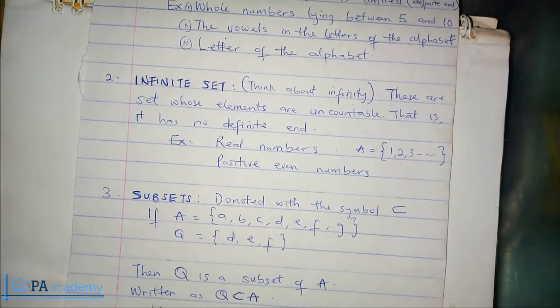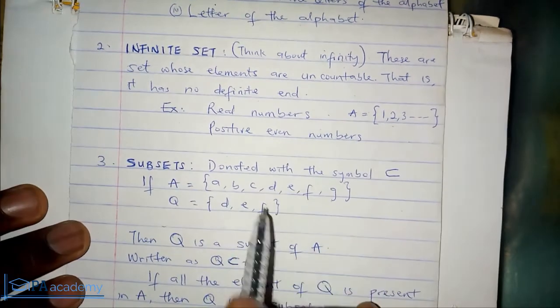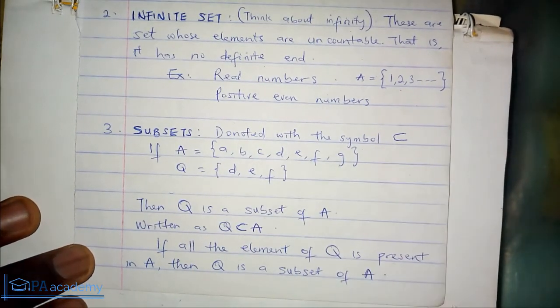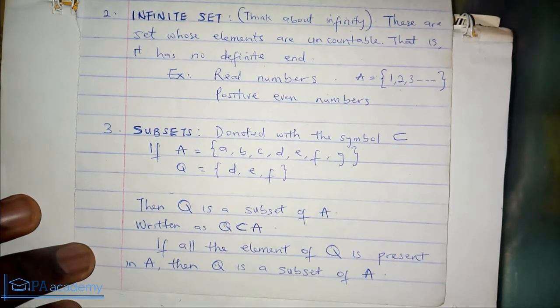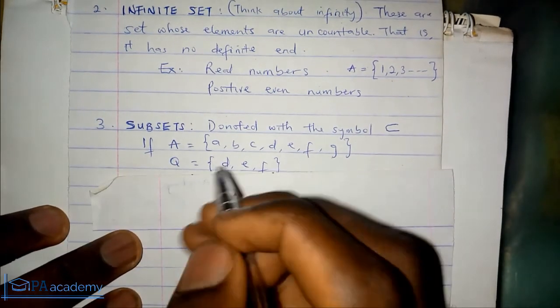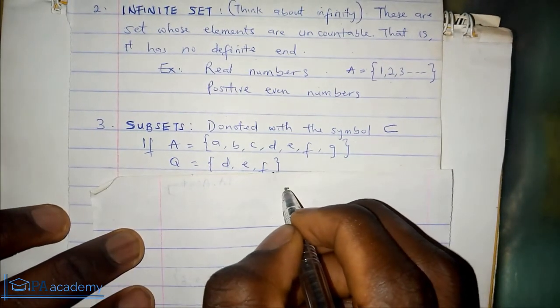The next one is subset. When we talk about a subset, it is denoted with this symbol. It looks like a C. That's the symbol of a subset. It looks like a C. Let me draw it bigger. It looks something like this. This is how it is.